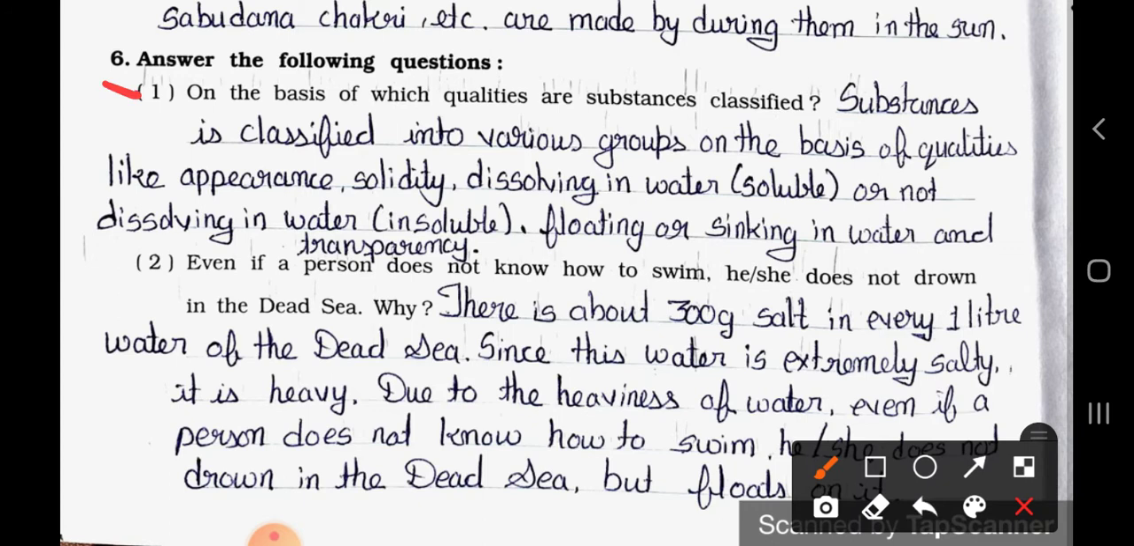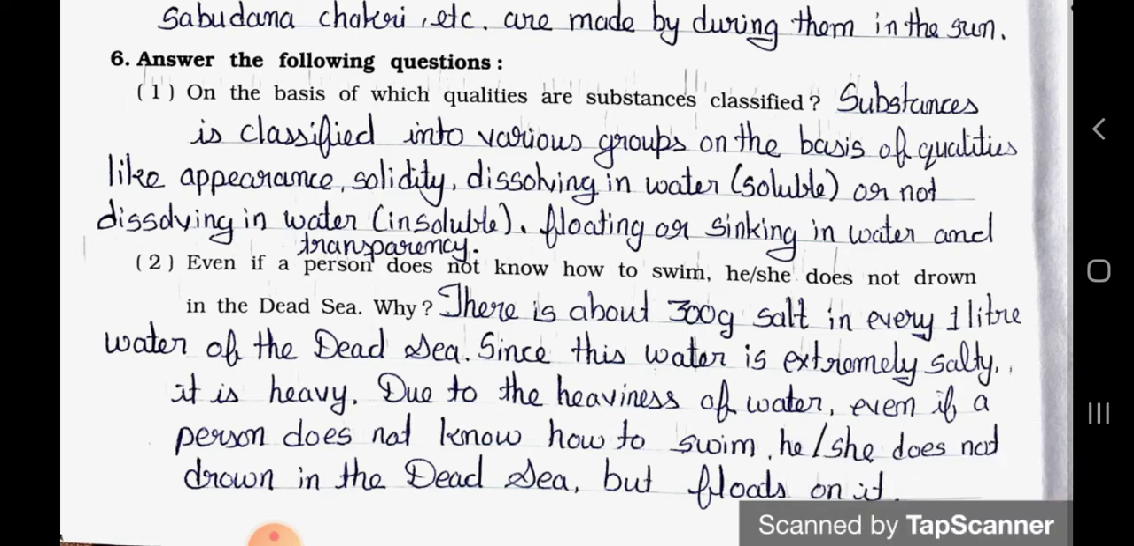Answer the following questions. Question number 1. On the basis of which qualities are substances classified? Answer: substances are classified into various groups on the basis of qualities like appearance, solidity, dissolving in water, that is soluble or insoluble, floating or sinking in water, and transparency.